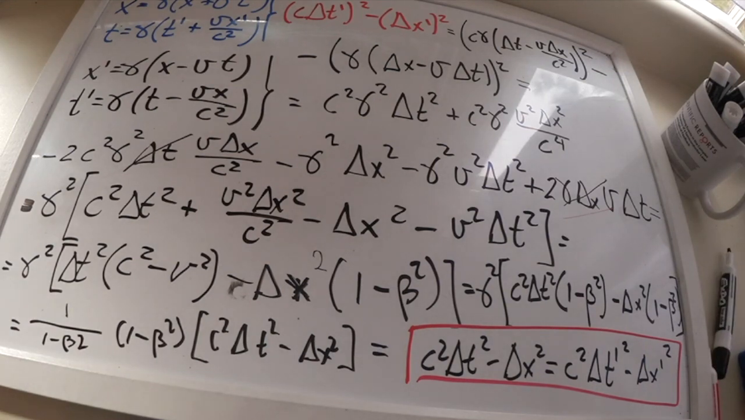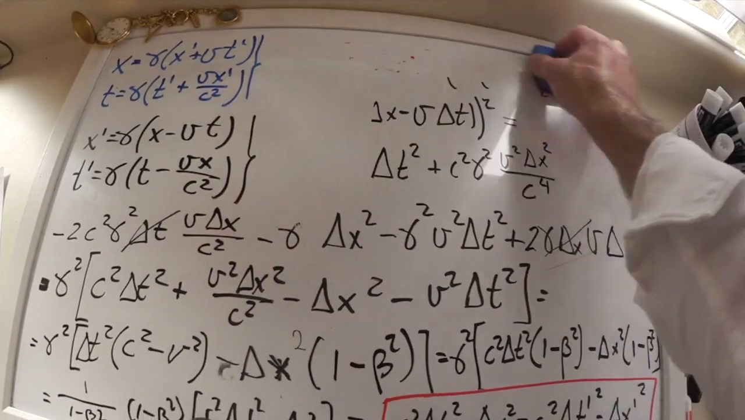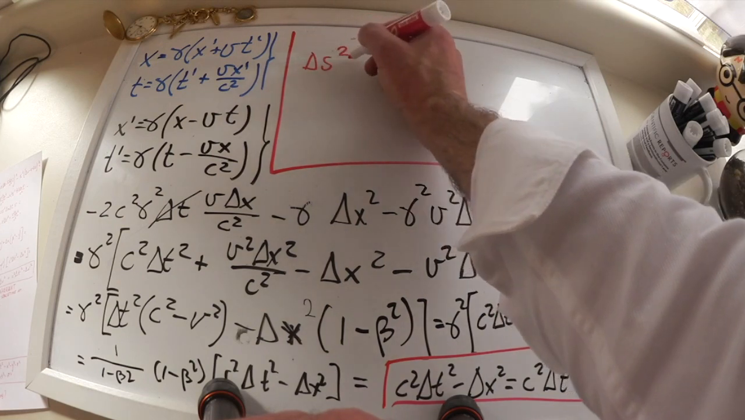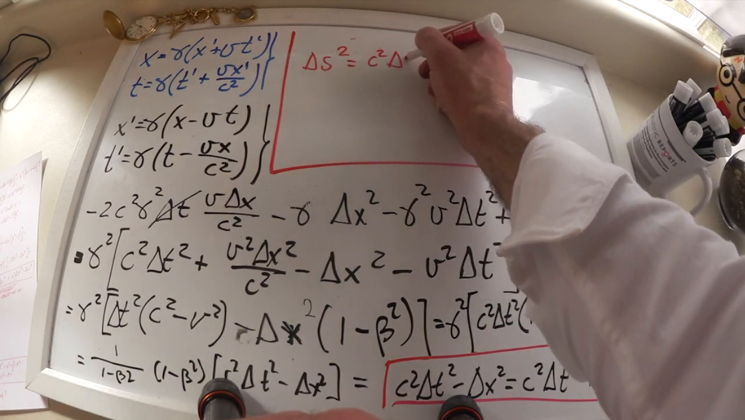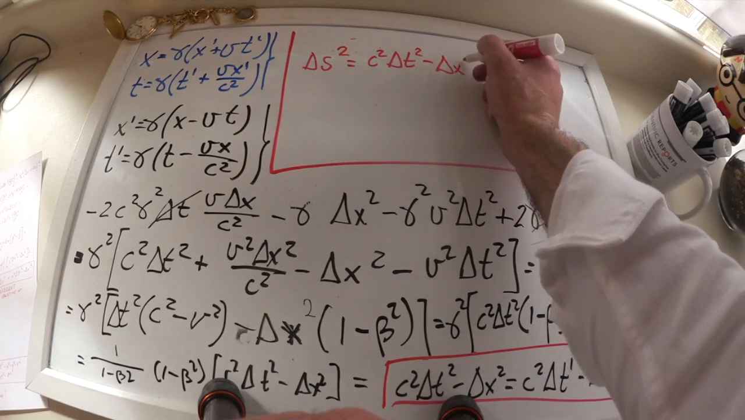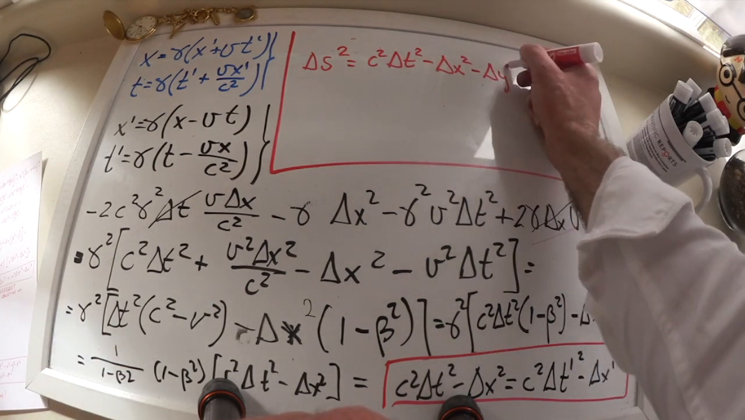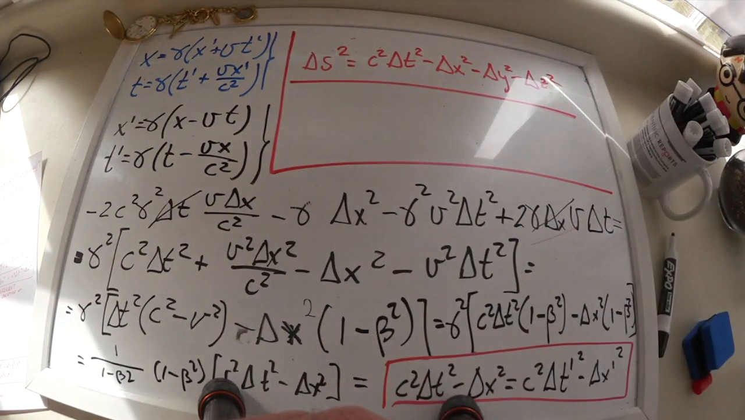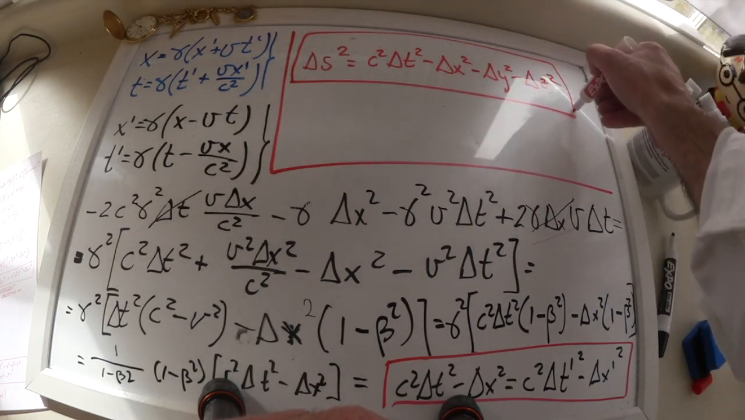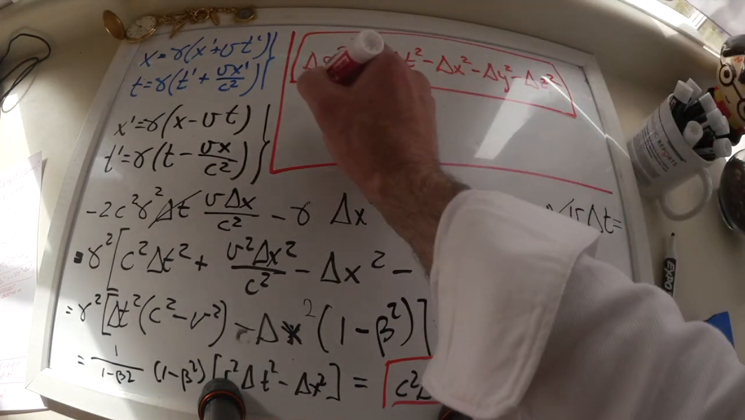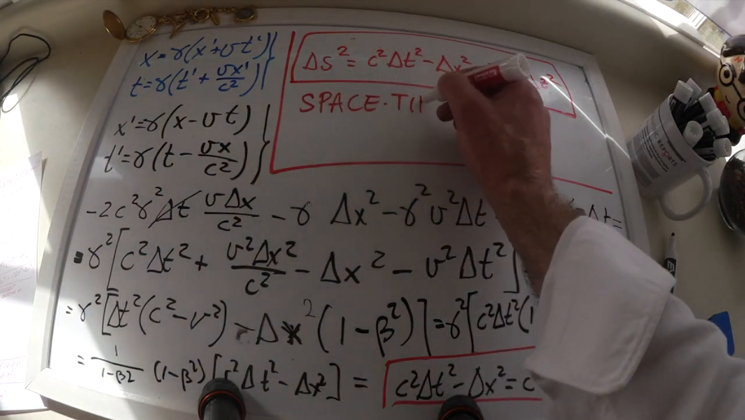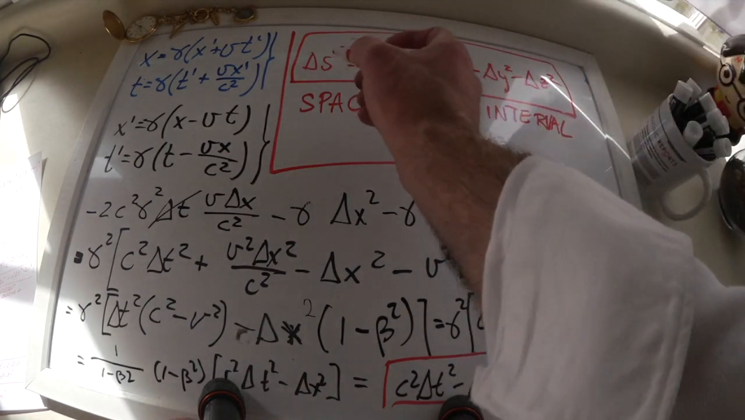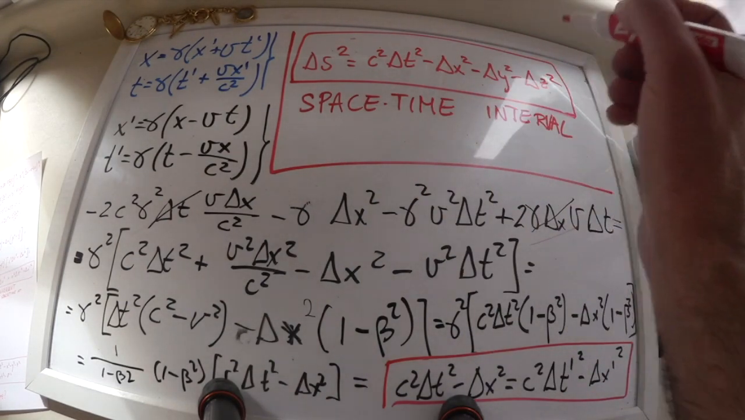Now, let me erase this a little bit. And let me define delta s squared as c squared delta t squared minus delta x squared minus delta y squared minus delta z squared. That's just a generalization to all 4 coordinates, 4 dimensions. This we call the space-time invariant or interval. And this magnitude is invariant, so that's the distance between any 2 events.